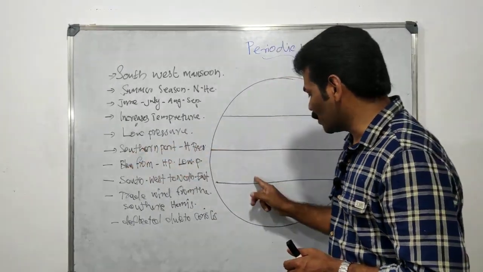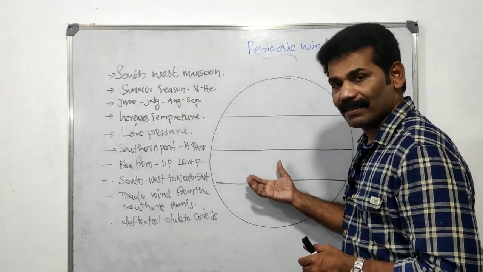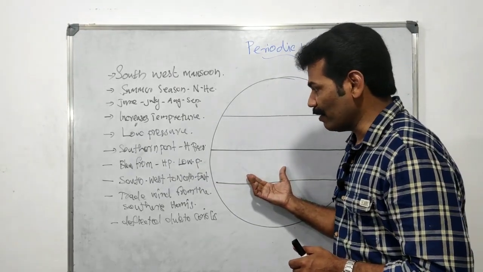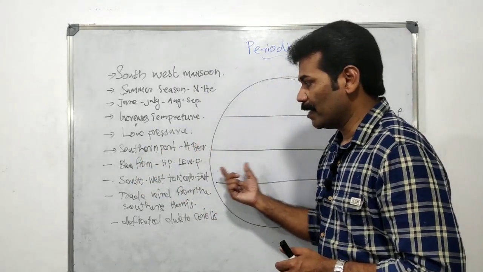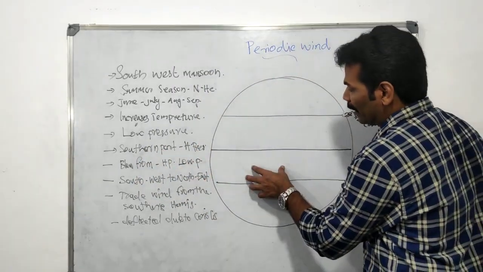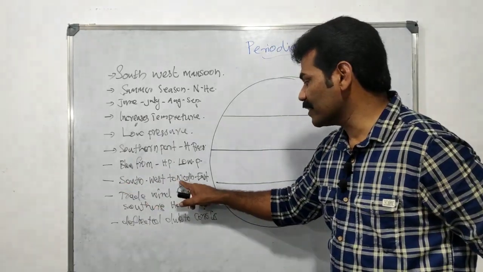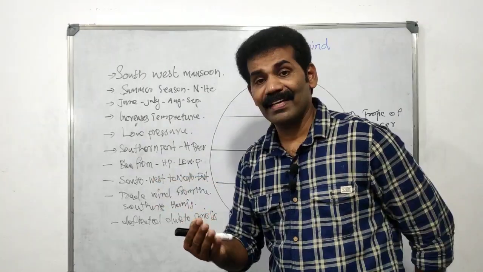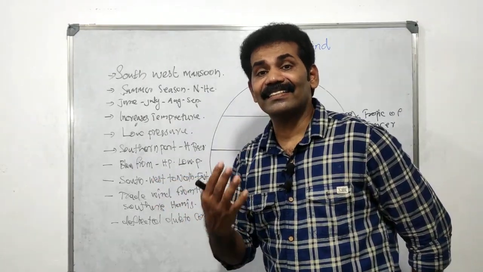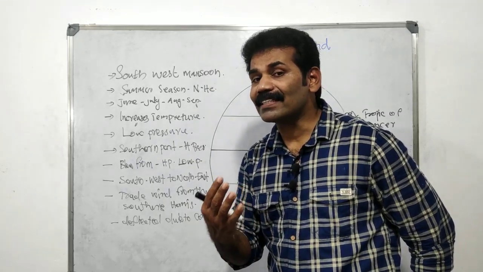Then the southern part, between the north and south hemispheres, what will happen? There is high pressure. The wind blows from the high pressure region to the low pressure region from the southwest direction. So it is known as the southwest monsoon. Actually, it is the trade wind of the southern hemisphere.